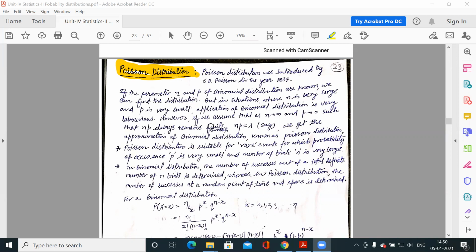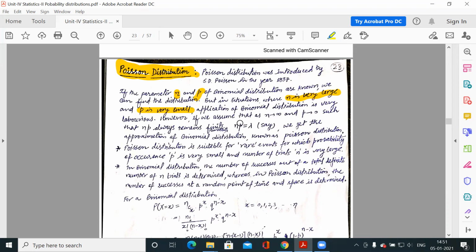In binomial distribution, you have two parameters, n and p. These are the parameters of binomial distribution. If you know these two parameters, n and p or n and q, you can tell about the binomial distribution. But in a situation when n is very large, suppose the number of trials is very large and the probability of success is very small, you know how to calculate this probability: nCr p to the power r, q to the power n minus r.